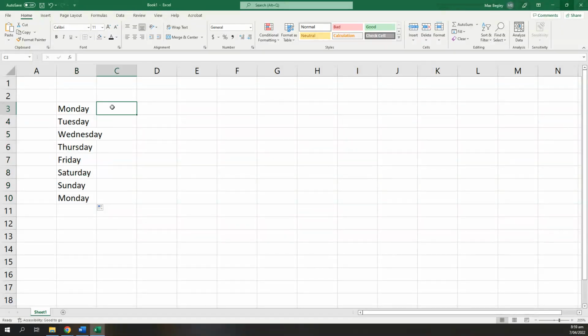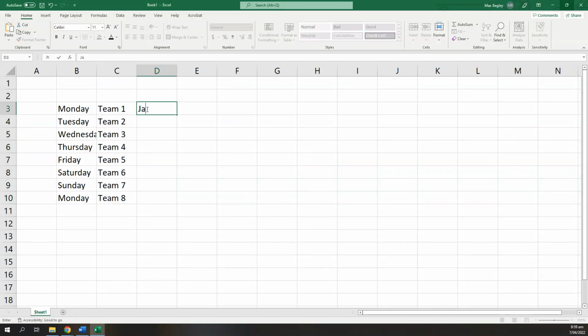This works also with things like team names, which don't appear in Microsoft. However, they recognize the pattern and it works equally as well. So things also like Jan, so shortened abbreviations of January, will also work.